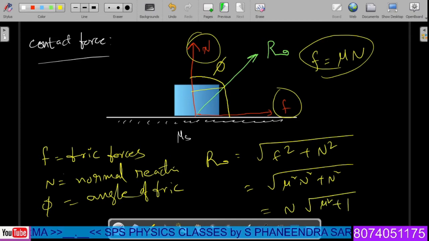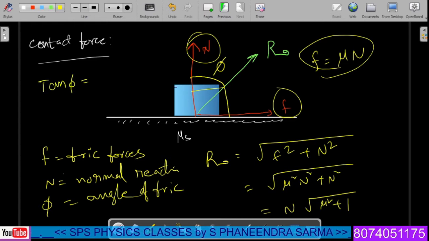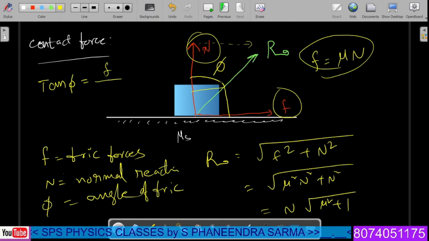Moreover, in the given case, let us consider tan phi in the figure. What do we mean by tan phi? Tan phi is the opposite side over the adjacent side. Here we get the imaginary opposite side, so this value equals f divided by the adjacent side, the normal reaction, which is mu.